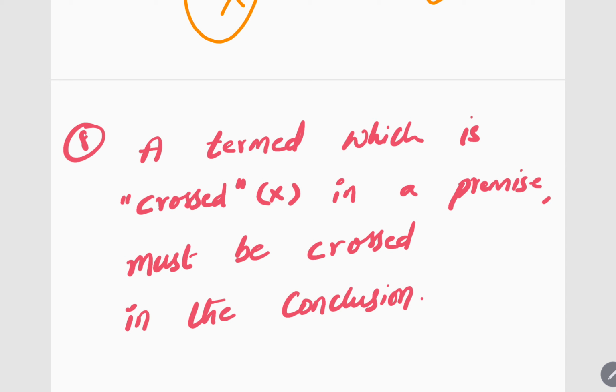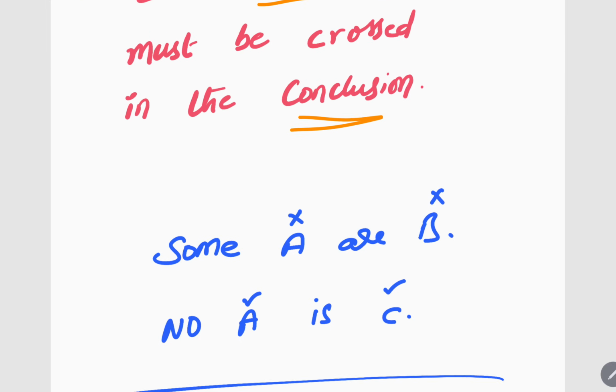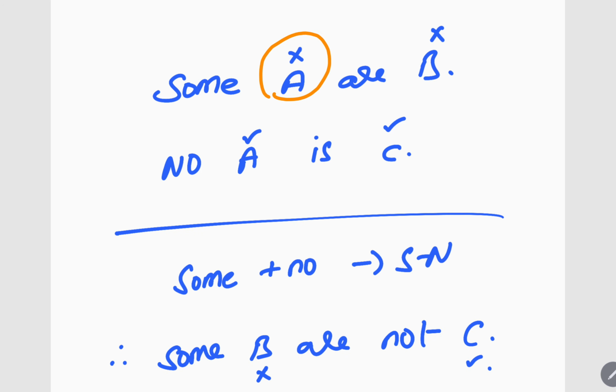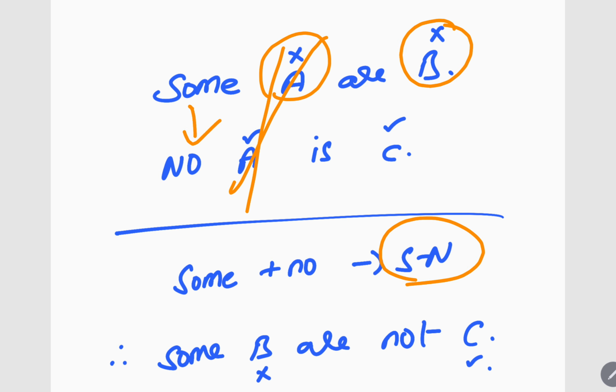Got it? Next, a term which is crossed in a premise must be crossed in the conclusion. I told you already this. If there is something crossed in the question, in the answer also that should be crossed. See, some A are B, cross, and no B is C, tick. So some plus no, some not will be our answer. So this is the middle term. Middle term is fine. So some A are not C. So this is our answer.